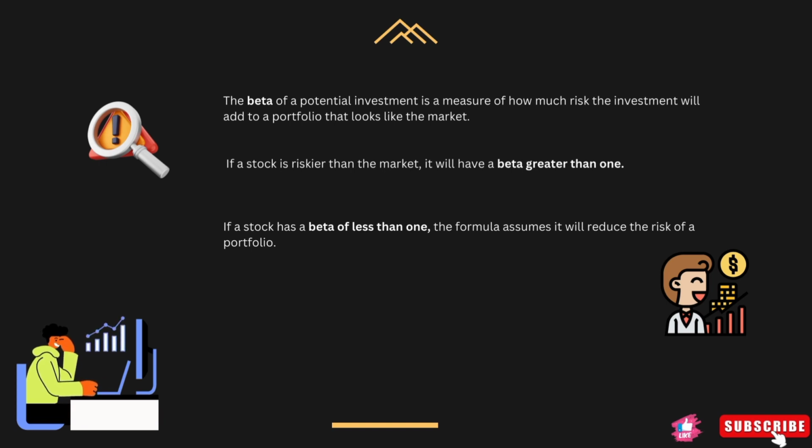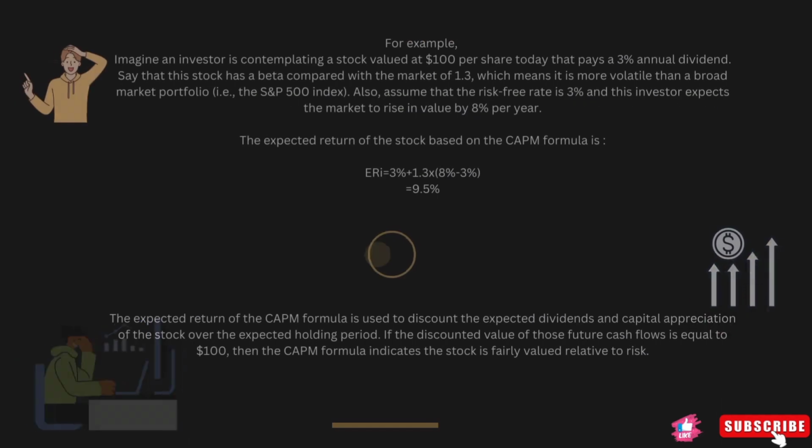Here, if beta is greater than 1, then the stock is considered riskier than the market and it's better to buy stock from the market rather than this option. And the second point is if beta is less than 1, then it reduces the risk of your portfolio and this is a better option. You can go with this sort of stock.